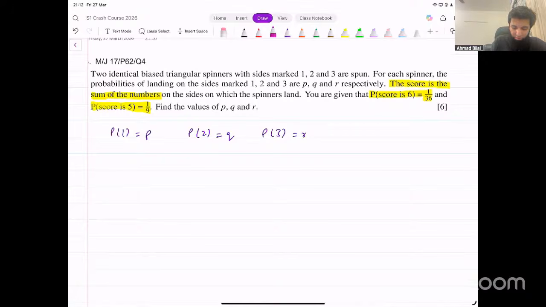So 3 and 3 is when the score is going to be 6. So what's the probability of score being 6? How many total outcomes do we have? 3 on the first spinner, 3 on the second. The total number of possible outcomes is going to be 9. Can I just do 1 over 9? Will that work? Can I say the probability of getting a score of 6 is 1 over 9? Will that be correct?